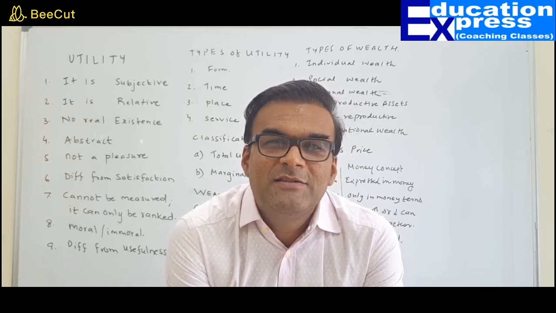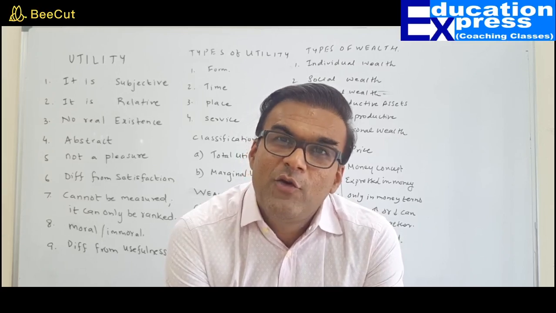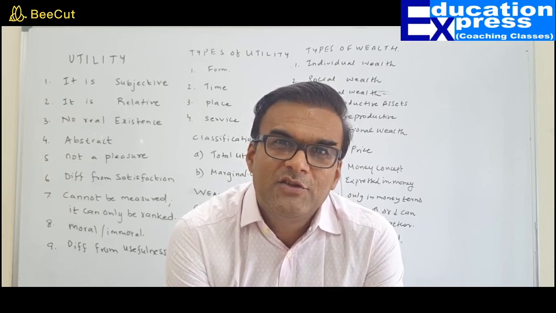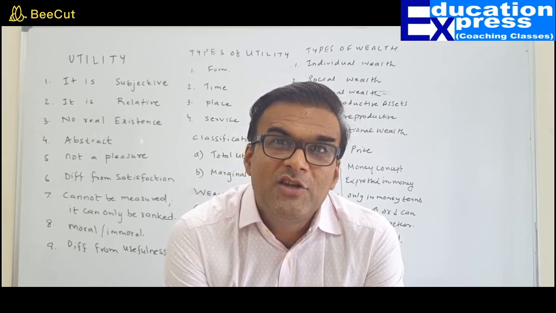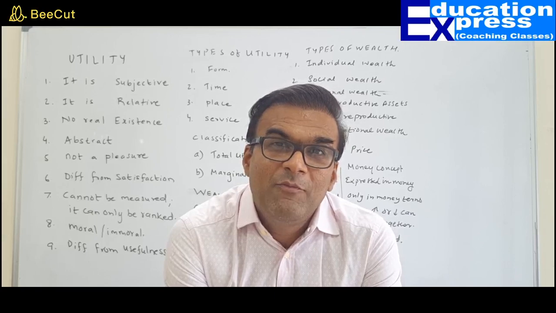Sir, could you please give me one more example of place to place and time to time? For example, when you go to a hill station, because of the cold climate, you genuinely need woolen clothes. But the same woolen clothes are not required during hot summers. So woolen clothes have utility during winter or at a hill station, but the same woolen clothes do not command any utility during summer. So again, you can say place to place.